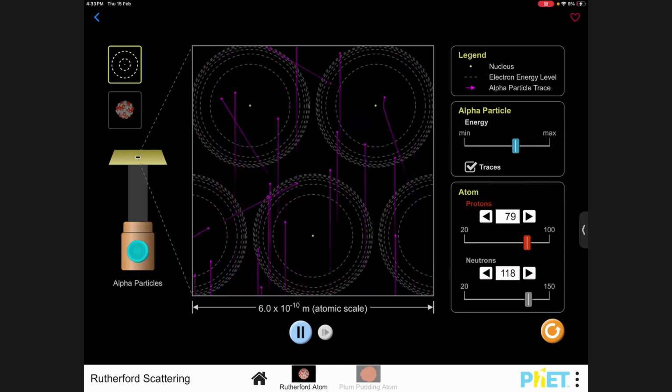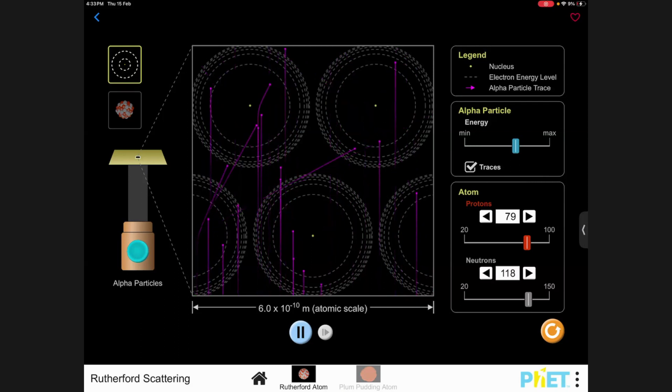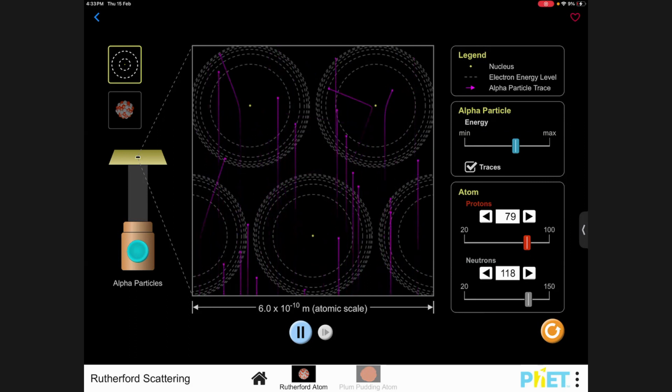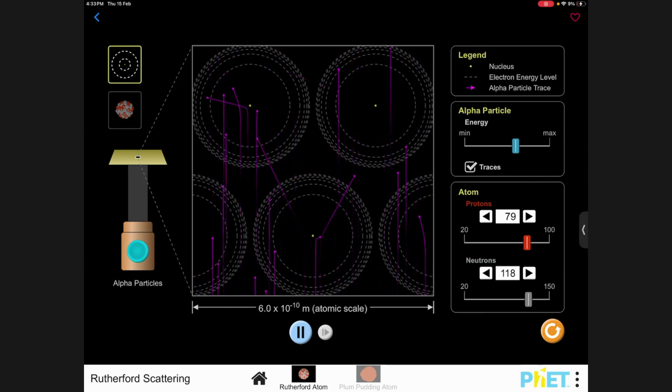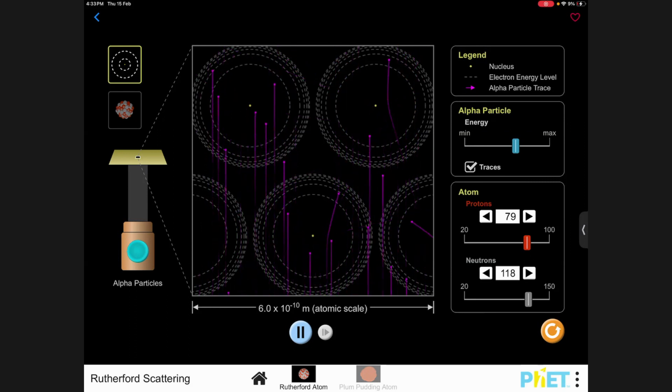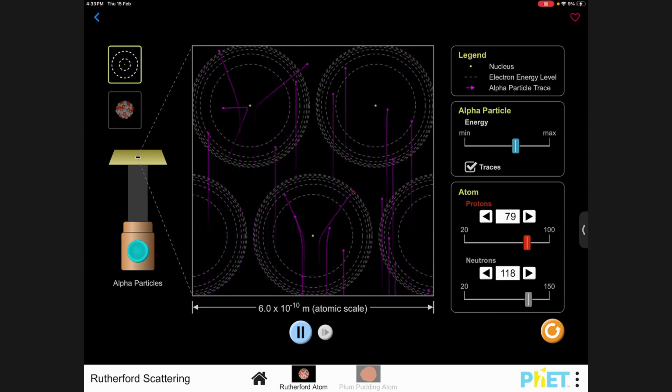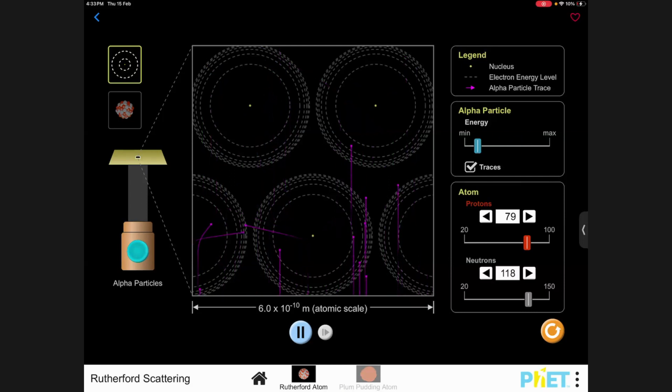The correct answer is it's going to be way more prominent. The reason is when something goes very fast, it doesn't get time to interact with the repulsion, so it just barely goes by. But when something comes very slow, it's easily deflected. I'll show you with an example. I'll reduce my energy there. See what happens. Do you see the amount of deflection is greater now?